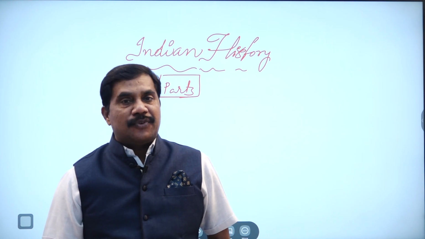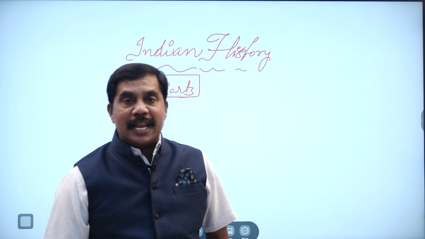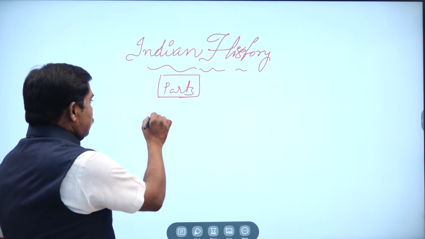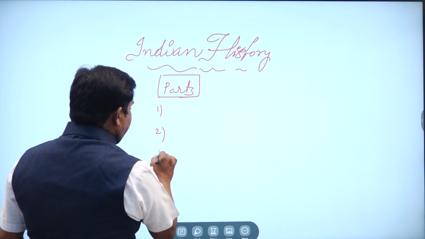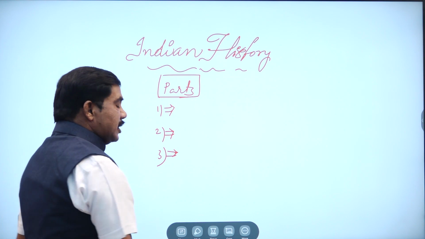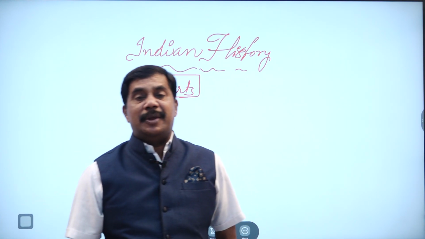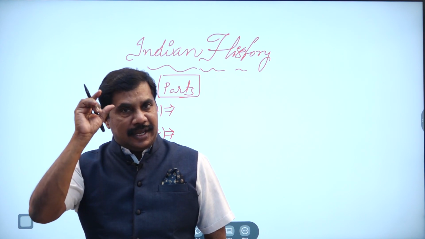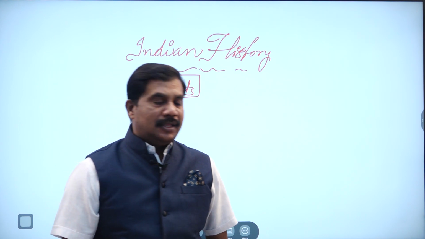Basically, if you understand history, Indian history has three classifications or three parts.